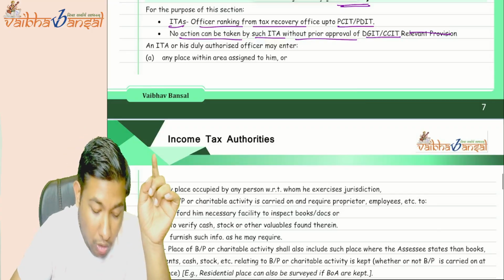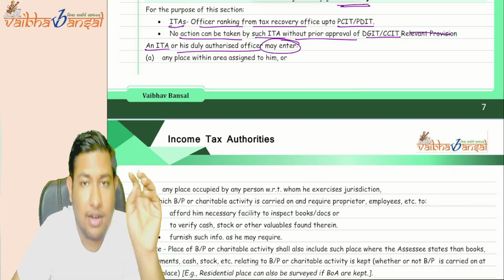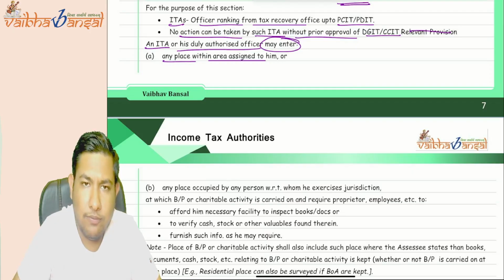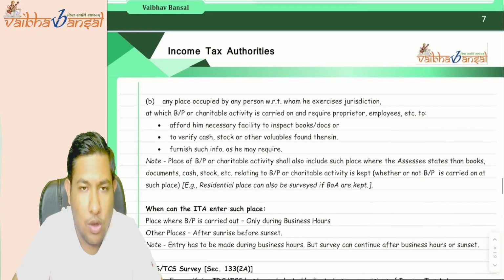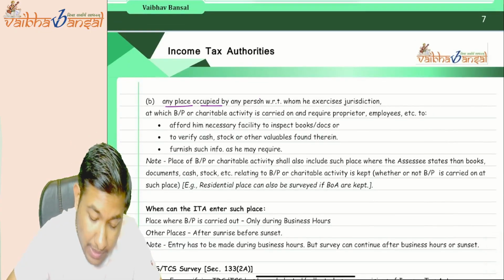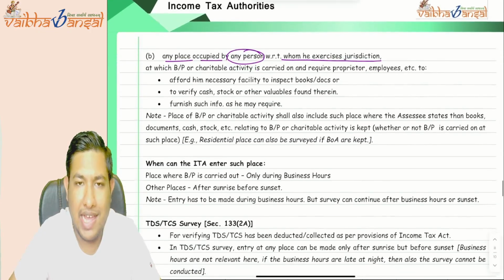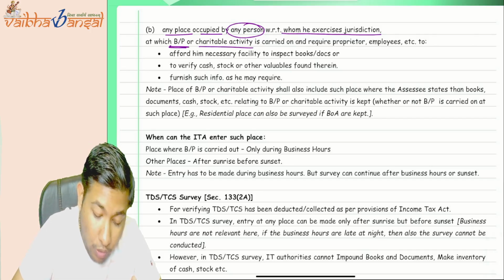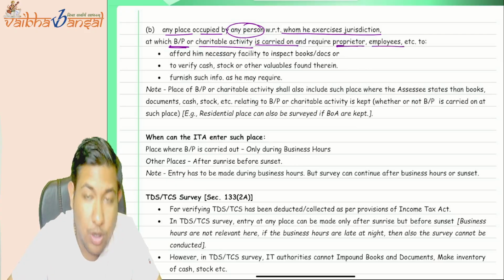An income tax authority or his duly authorized officer may enter any place within the area assigned to him. Whatever the area is assigned to him, he can visit any place in it, or any place occupied by any person with respect to his jurisdiction. In every such place he can go for the survey, where the business or profession or charitable activities are carried on, and require the proprietor or employees to do what?